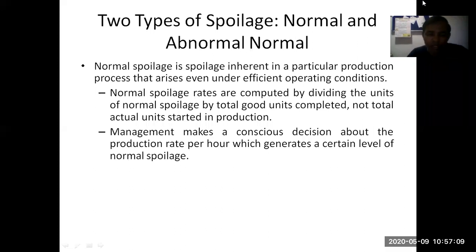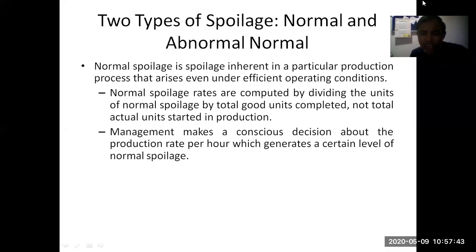Additional to the normal spoilage, if it does not come as per the result, the additional spoilage will be termed as abnormal spoilage. So normal spoilage rates are computed by dividing the units of normal spoilage by total units completed and not actual units started in production. So normal spoilage rate कैसे find होगा? तो total spoilage divided by units completed, that is, units that are produced and not units that are considered to be input. So that is known as the normal spoilage.